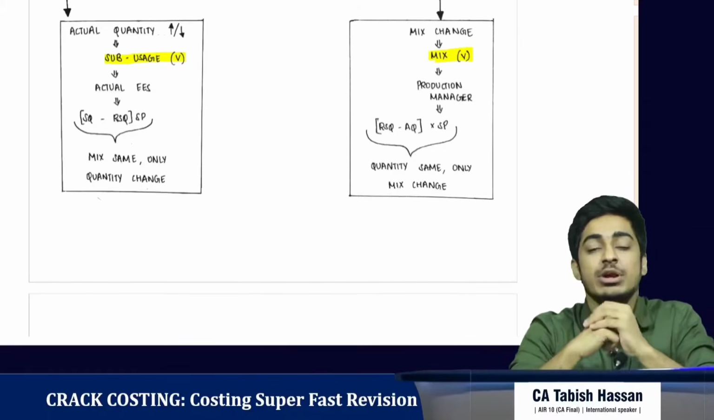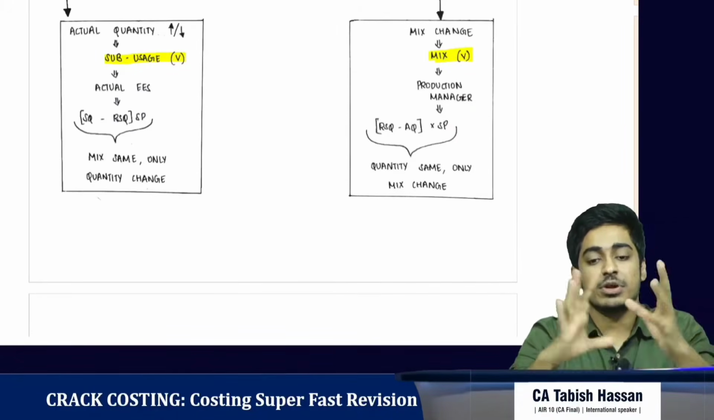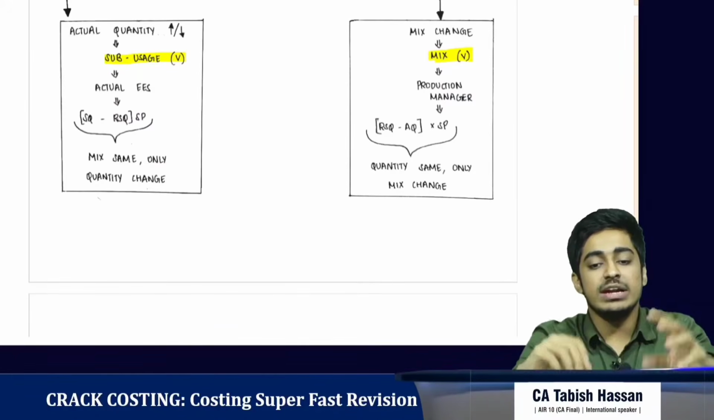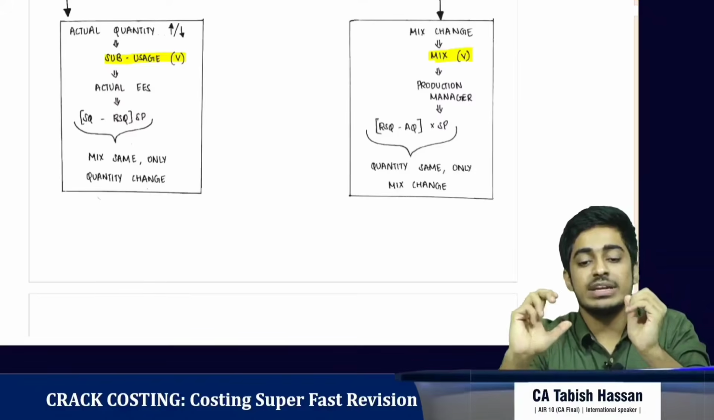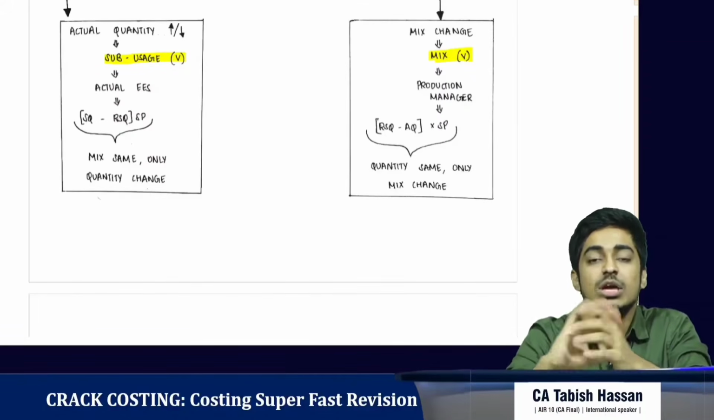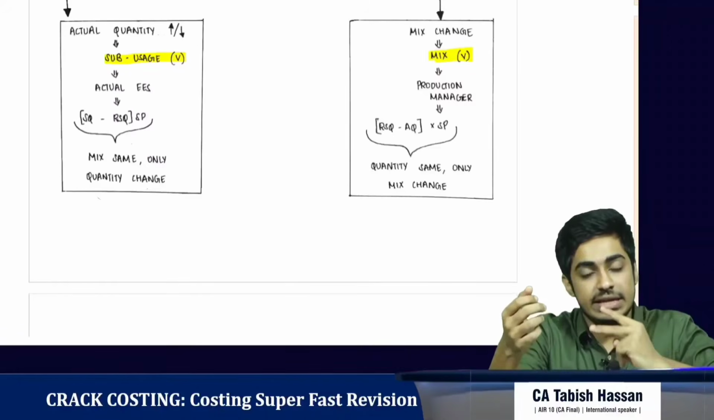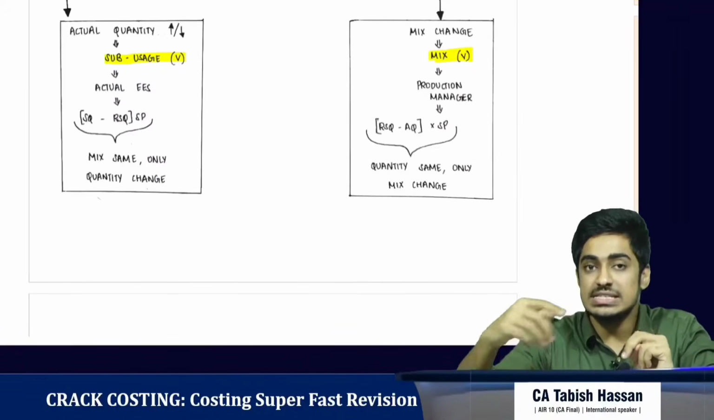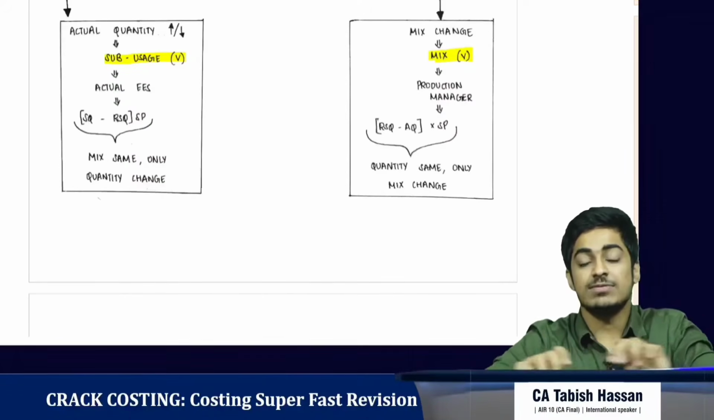Next, coming to mix. It's called mix variance. Who's responsible? The production manager is responsible. How do we get it? Standard price is the multiplier into revised standard quantity minus actual quantity. Okay, how do we get it? Revised standard quantity is actual quantity in standard mix, and actual quantity is actual quantity in actual mix. So quantity is the same, the only difference is in the mix.